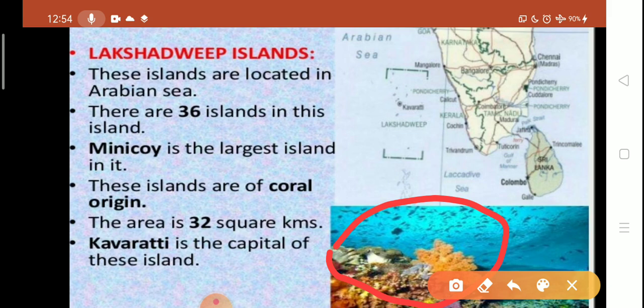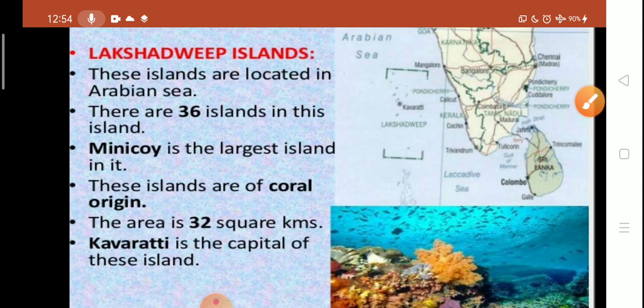So this is all about the physical divisions of India, and we came to know that the physical division of India is divided into 6 parts: the northern plains, the great Himalayas, the peninsular plateau, Indian desert, coastal plains and islands. So this is all about today's topic. Thank you, students.